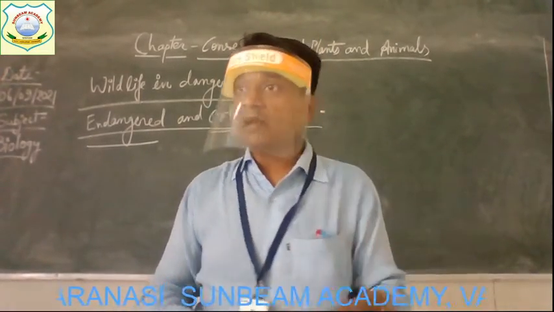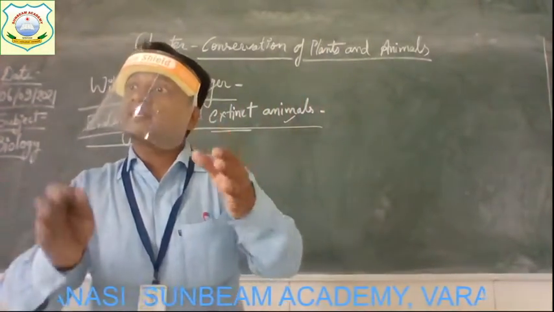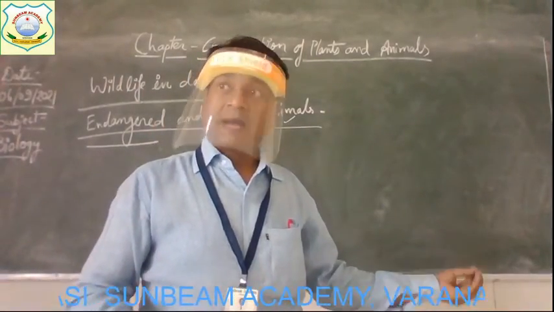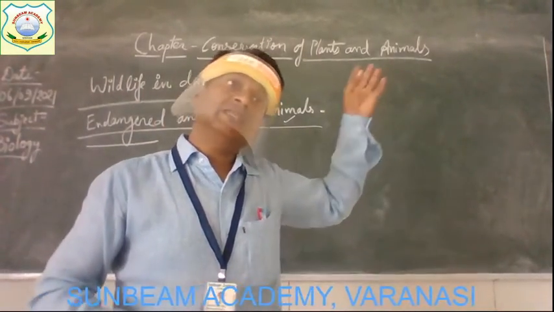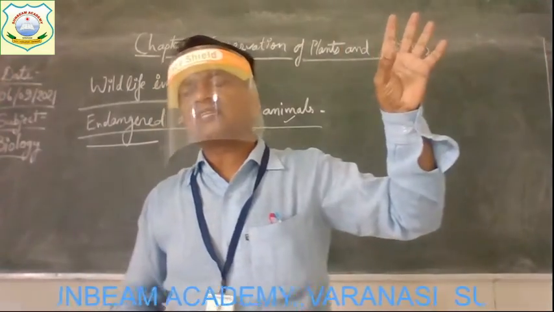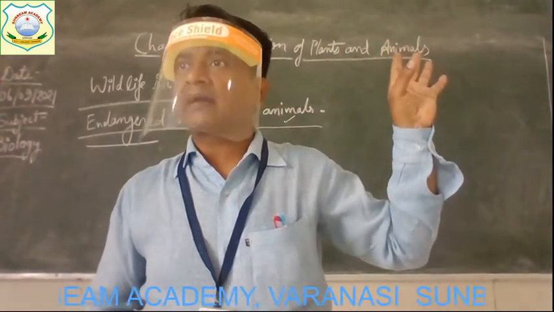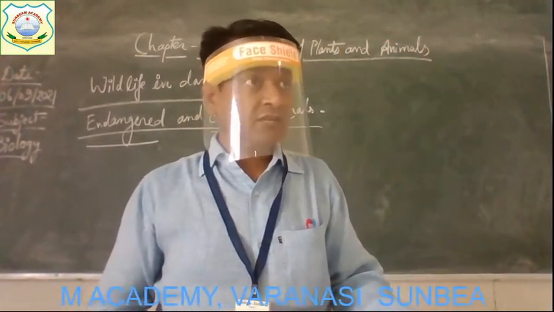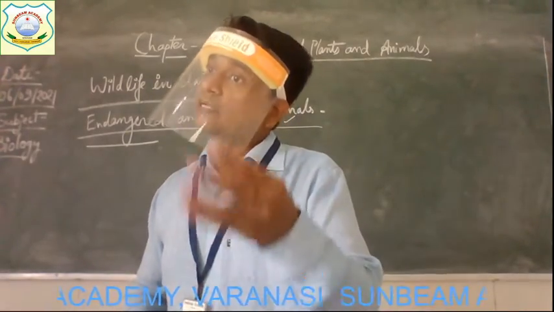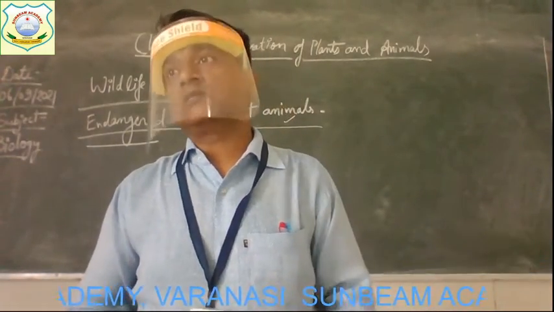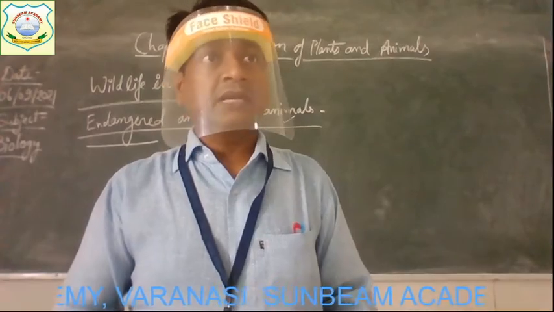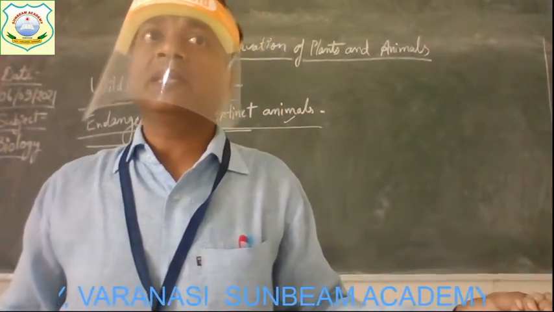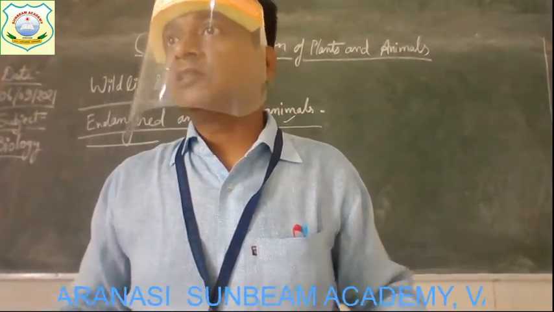So these are some names of animals that became extinct in the recent past, a few years back, not very long ago, unlike the dinosaur, which became extinct many years back. Is it not? These are the three or four names of animals that became extinct a few years ago. It is because of the lack of proper protection of these animals.